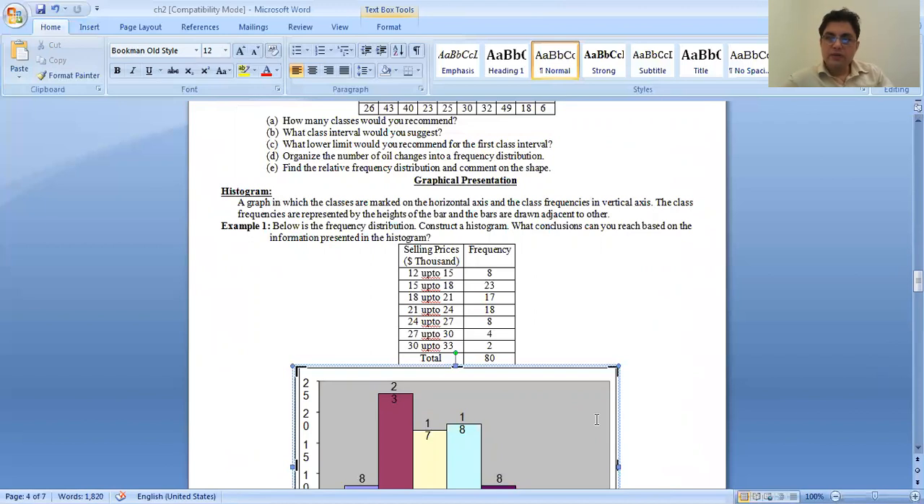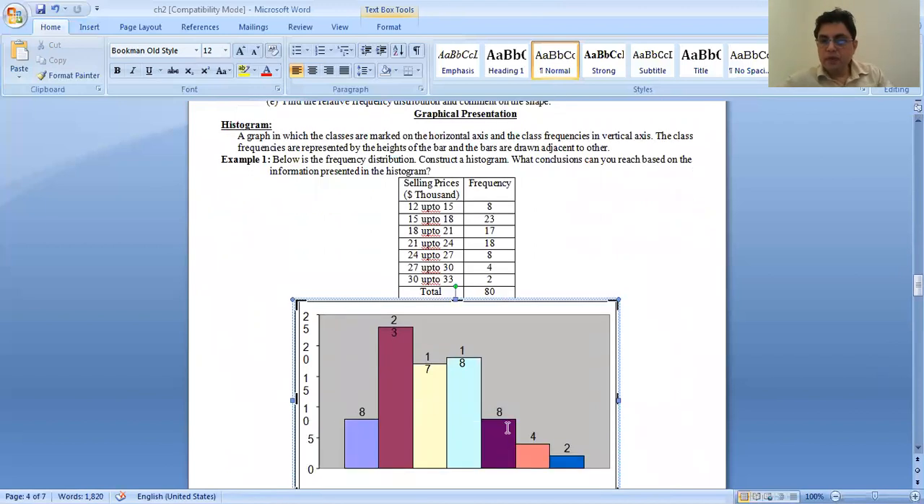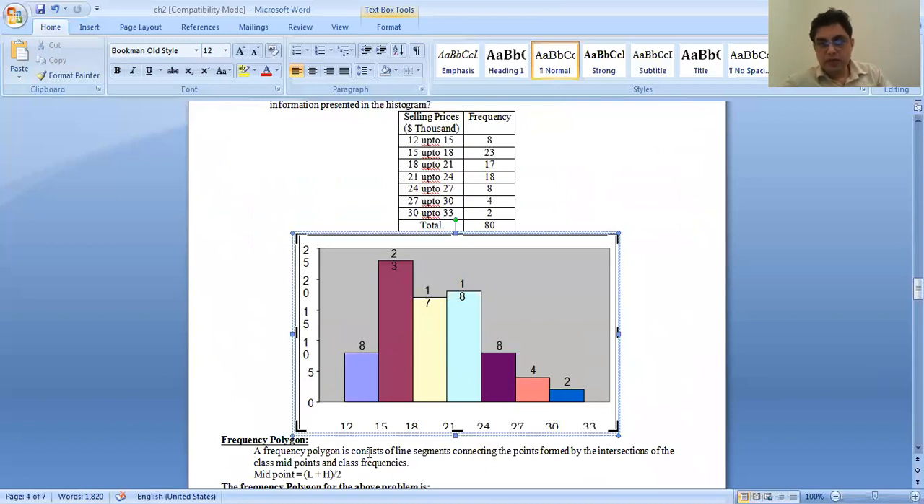So today we have discussed how to make the frequency distribution and how to draw the histogram. A histogram is a bar graph like that.